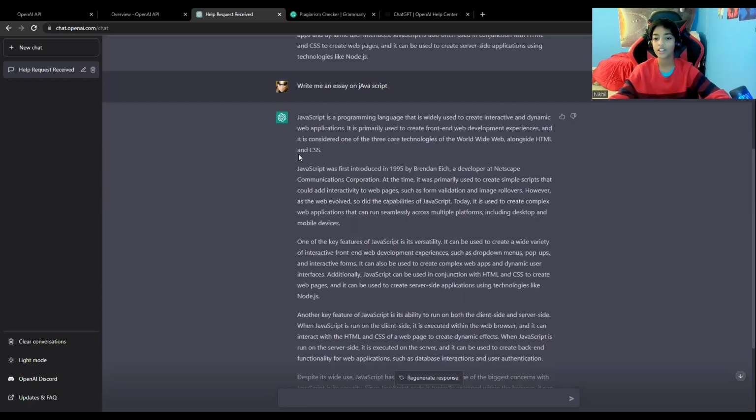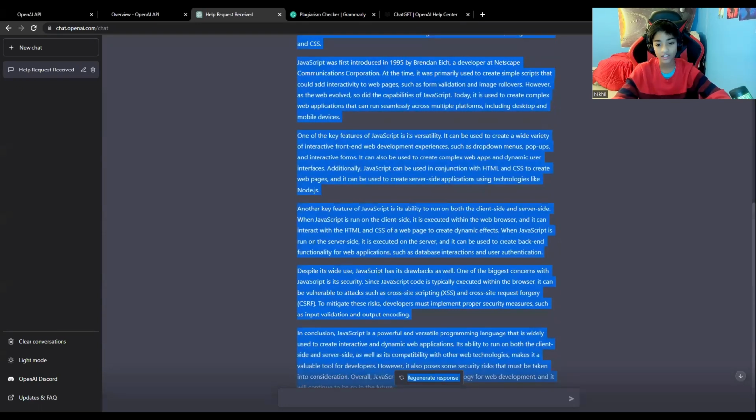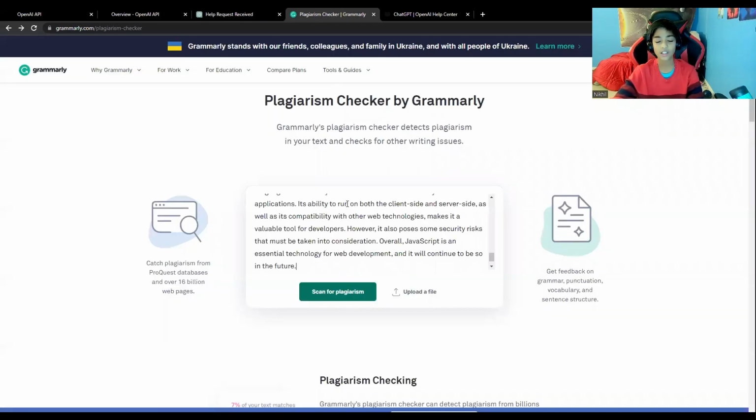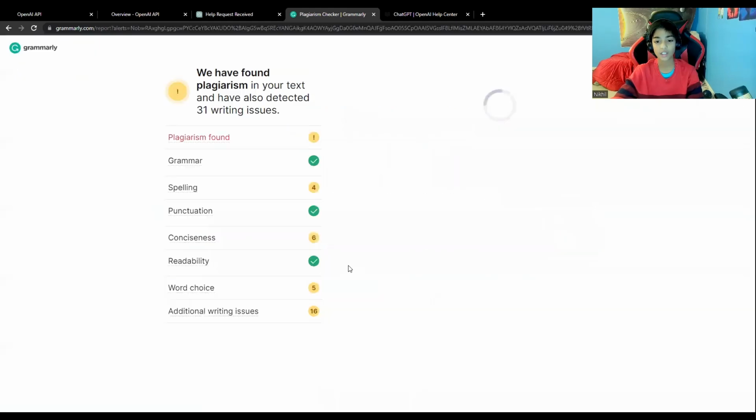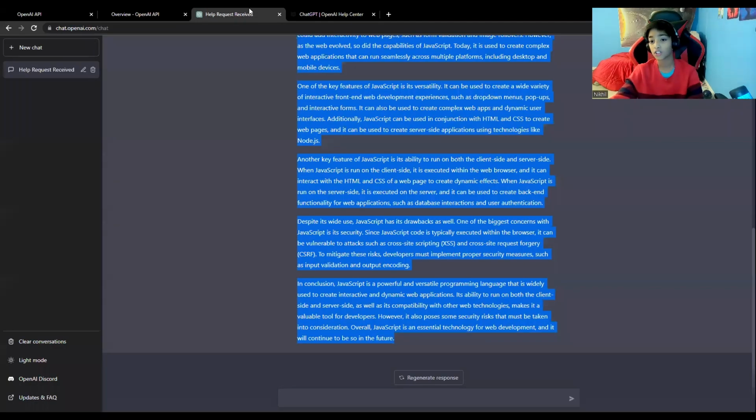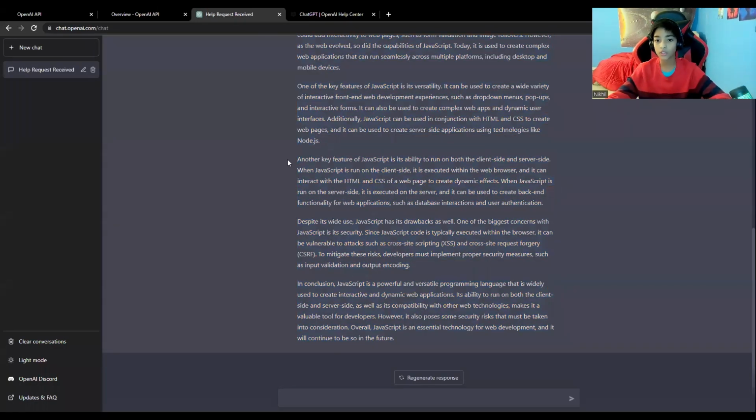It's finished. But there is a catch. You can't just copy paste all of this and turn this in, because if your teachers are strict about plagiarism, which most of them probably are, it's not going to do great on that part, because it's going to say, yeah, we found plagiarism in your text. That's not great, so you might get in trouble. But you can obviously use this for just learning and taking inspiration. I think it's really good for that.